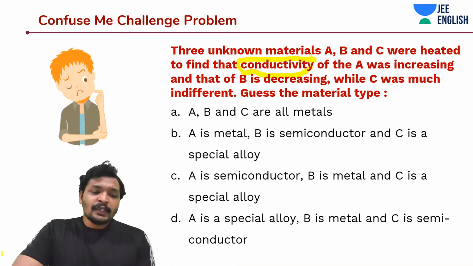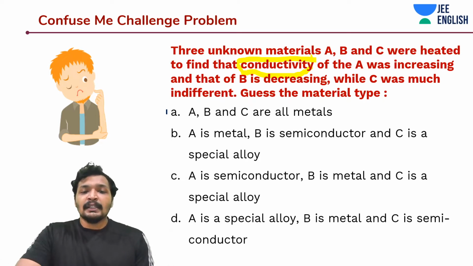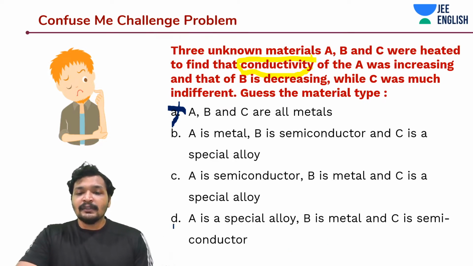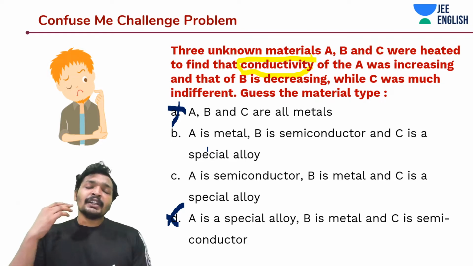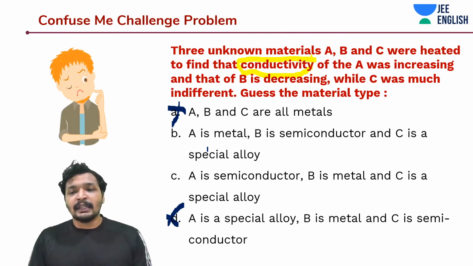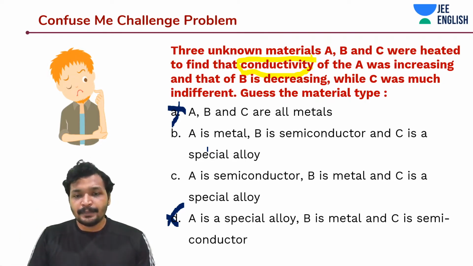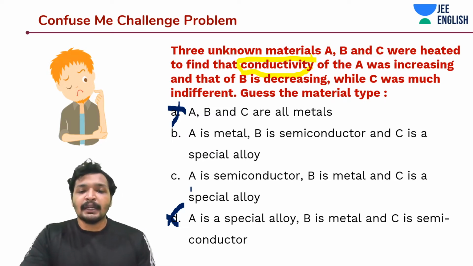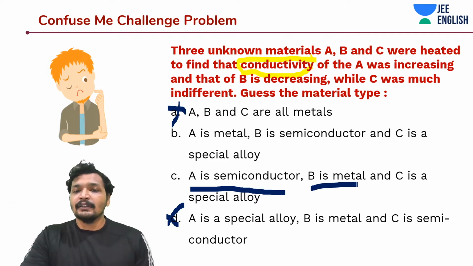So, what are the options given to us? A, B and C are metals, which is not true. Another option says C is a semiconductor, which is not true. Between A and B, we have to decide. Conductivity of which material increases with increase in temperature, or when you supply heat? It is going to be a semiconductor. So option C is correct. And that of a conductor is decreasing with increase in temperature.